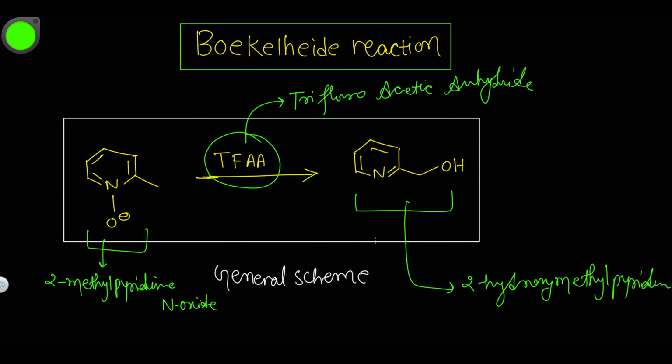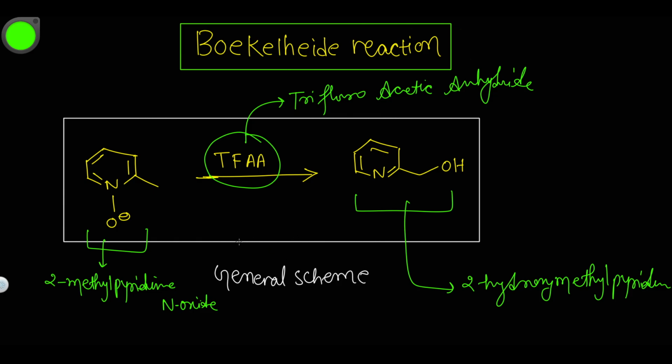So this is the general scheme of the reaction that you are seeing now on the screen. Now let's go to the mechanism, how this reaction happens, step by step in detail.